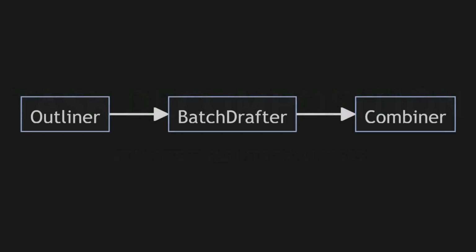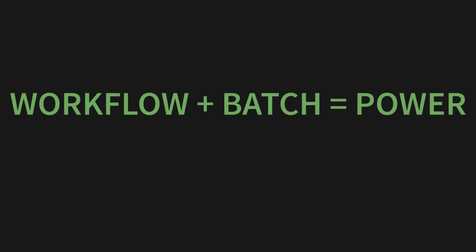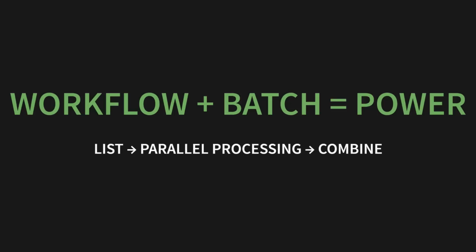Think of it as a 3-station assembly line for ideas. Station 1, the outliner. Its only job is to take the topic and create a blueprint, a structured list of section titles. Station 2, the batch drafter. This is where it gets interesting. It receives that list of sections and drafts all of them simultaneously. Station 3, the combiner. This final worker takes all the drafted sections and assembles them into one polished, coherent article. This workflow combines chaining and parallel processing. It's a focus chain where the middle step is a parallel explosion of creativity.